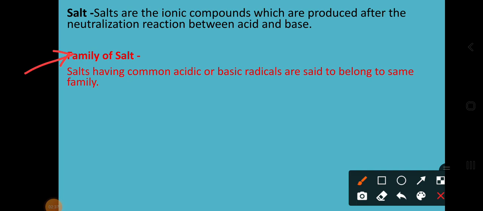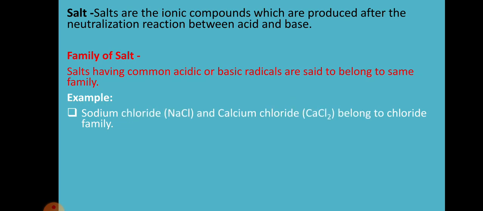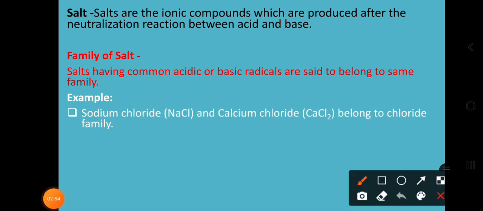In this way salts also have a family. We have categorized them into various parts. Salts having common acidic or basic radicals are said to belong to the same family. Let us discuss those examples one by one. Here we have the example of sodium chloride and calcium chloride. Which family do they belong to?